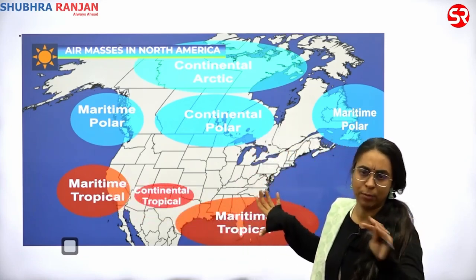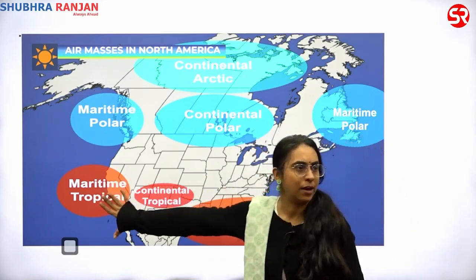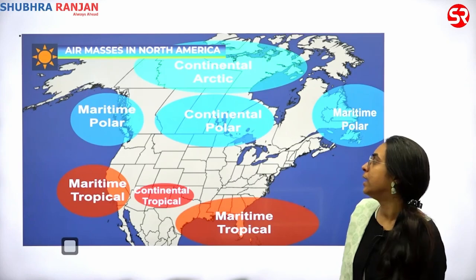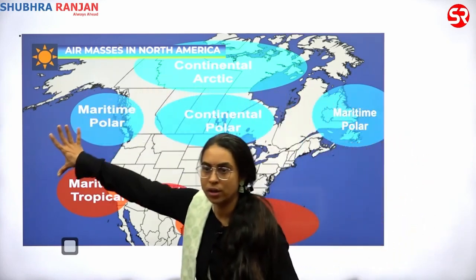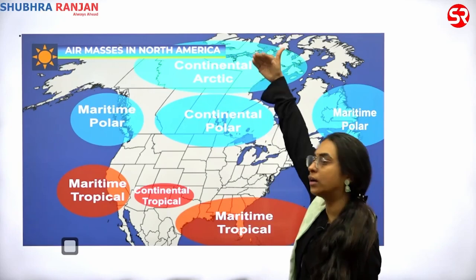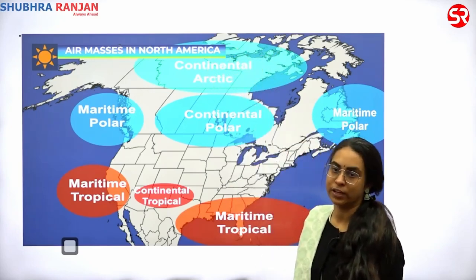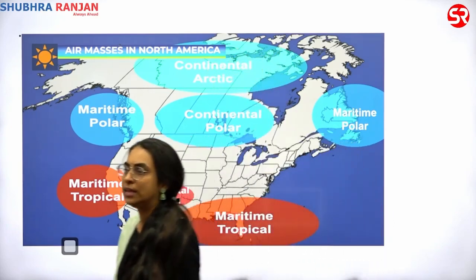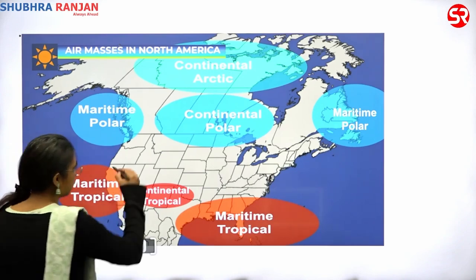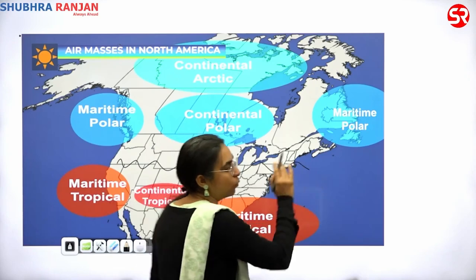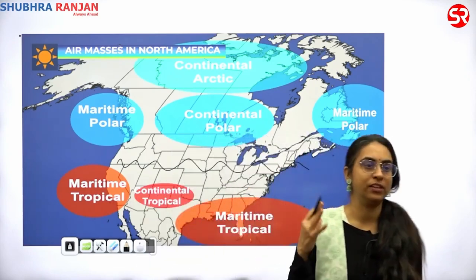Let's forget maritime and continent for now. It is affected by tropical air masses which are warm. It can be affected by polar air masses which can be cold. It can be affected by Arctic air masses which is also very cold. Now these air masses are big packets of the cold air that can affect this region. क्या डोमिनेट करेगा उसके हिसाब से वेदर कंडीशन इफेक्ट होगी.